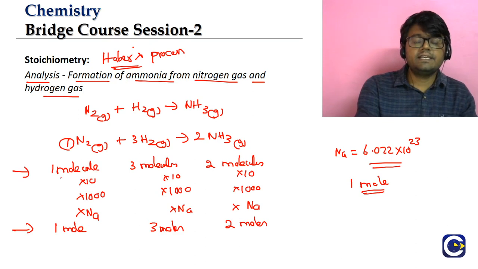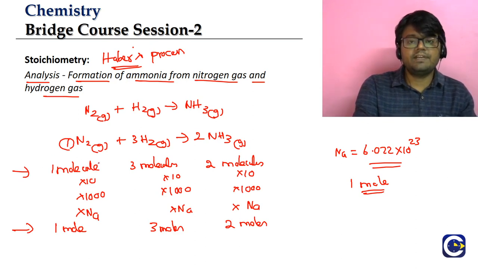So understand this clearly. First we started with the molecules ratio. The moment a reaction is given to us, we can straight away say what is the molecule ratio in which they will be reacting and what is the molecule ratio in which the products will be formed. And then we can get to the mole ratio. So 1 mole of nitrogen will combine with 3 moles of hydrogen to produce 2 moles of ammonia. Now from the mole ratio, we can go to the mass ratio.